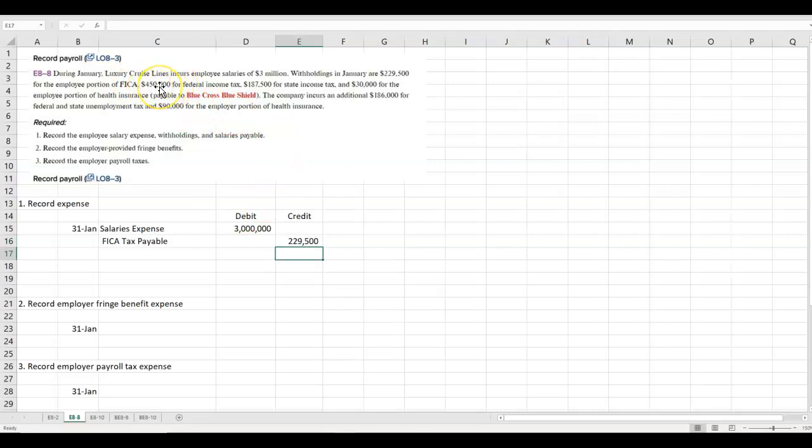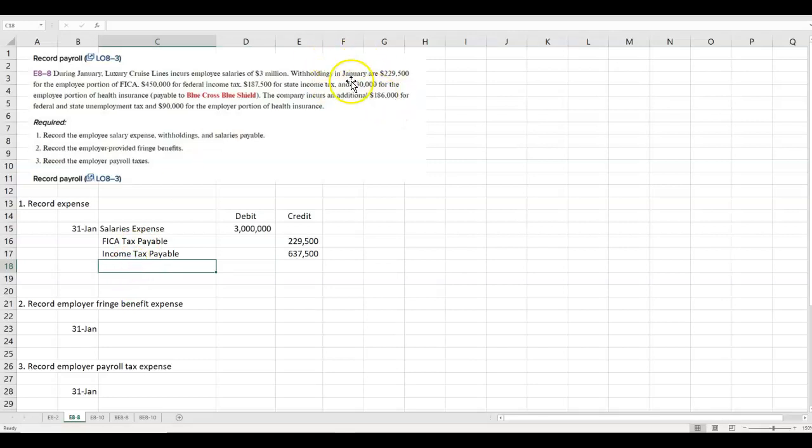In addition, there is $450,000 for federal income tax and $187,500 for state income tax. So we'll put that in an income tax payable account because the company has to send it in on your behalf. Remember, it's not theirs. So that's the $450,000 plus the $187,500, $637,500.